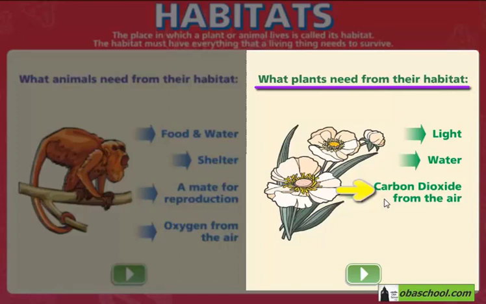We call animals consumers since they eat food that already exists. As for plants, we call them producers since they produce their own food and then consume it. Plants also need minerals from the soil. Mineral ions are needed for plants to be able to grow and to reproduce.